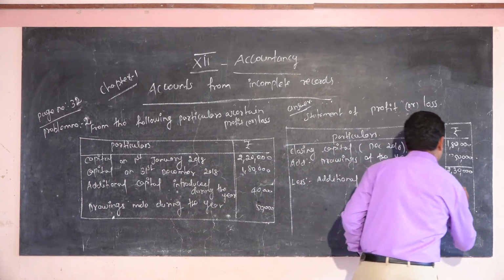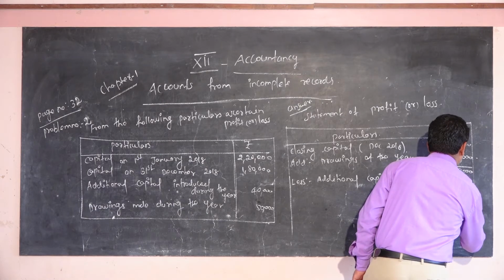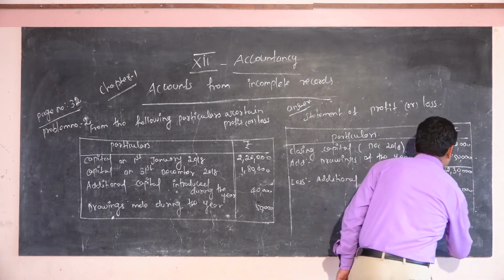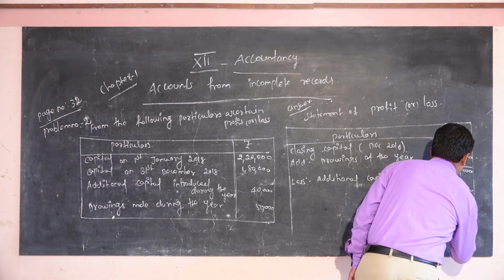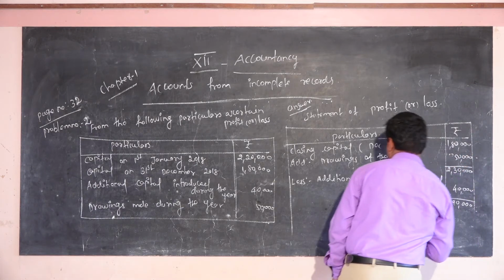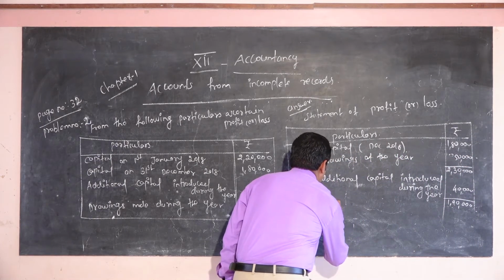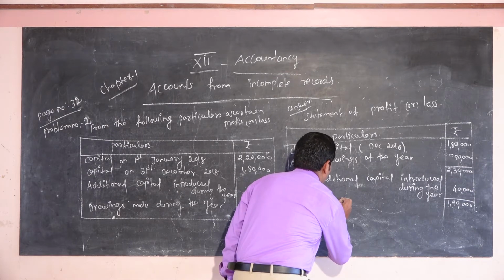The amount is 40,000. So you have to subtract. The answer is 1,90,000. Now this is called as adjusted closing capital.